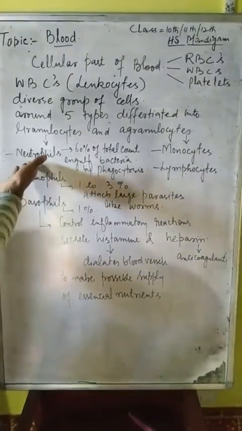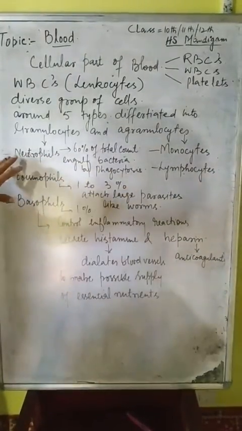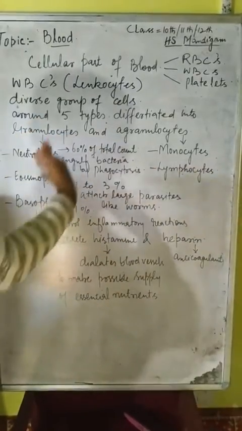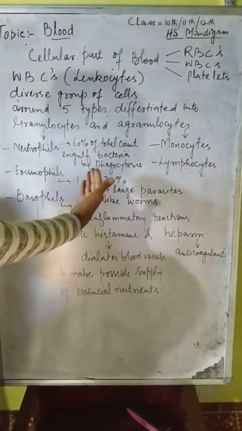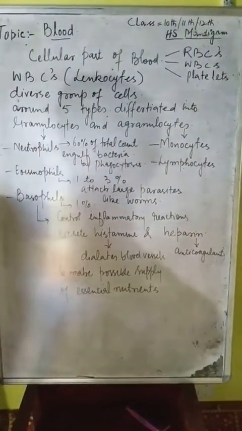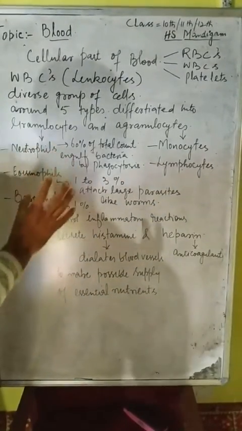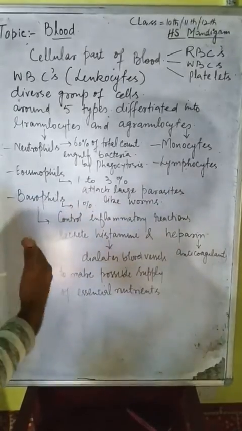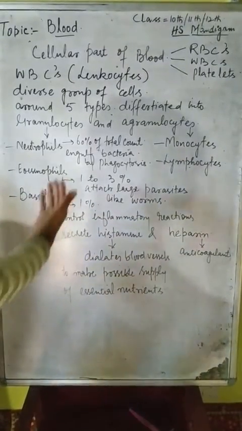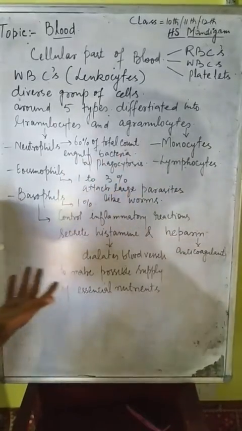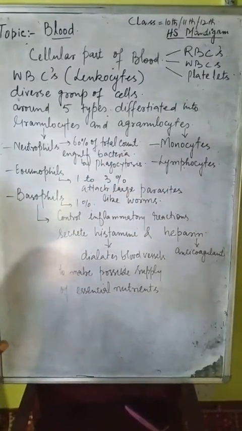Now coming towards the neutrophils. Neutrophils constitute around 60% of the total count of the WBCs, so they are the most abundant cells among the WBCs. They move by means of amoeboid movements inside the blood or into the tissues, and they engulf the bacteria by the process called phagocytosis.